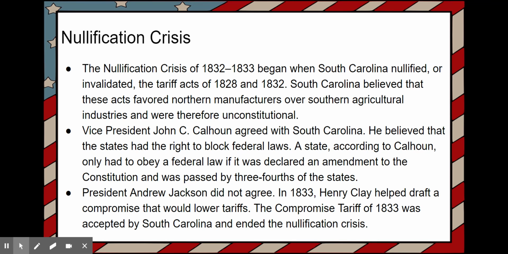In 1833, Henry Clay helped draft a compromise that would lower tariffs. The compromise Tariff of 1833 was accepted by South Carolina and ended the nullification crisis. So what's a compromise? Both sides give up something to kind of meet in the middle. And that's what happened here. They lowered the tariffs, but didn't get rid of them completely.